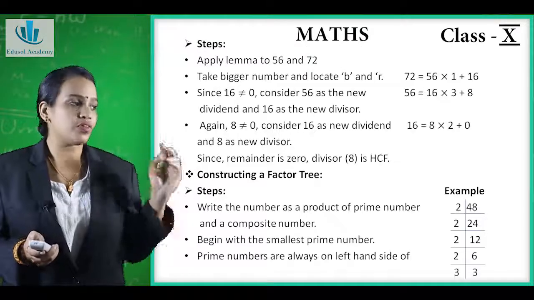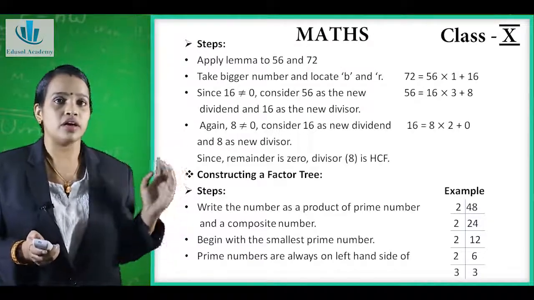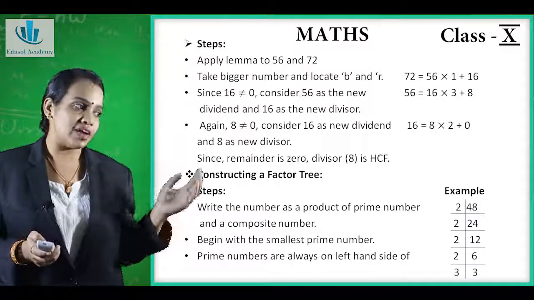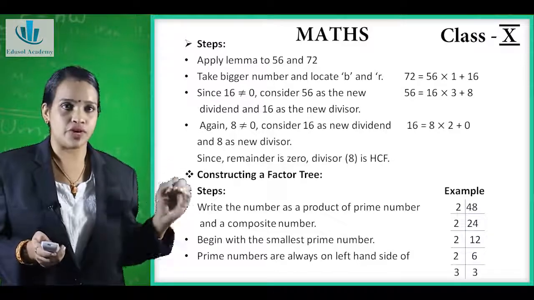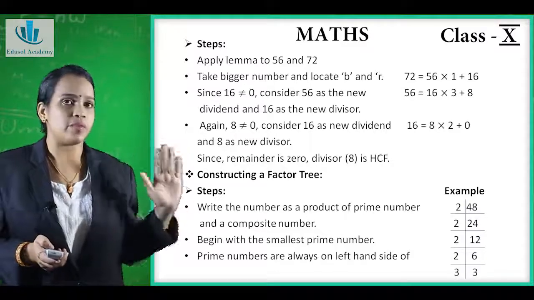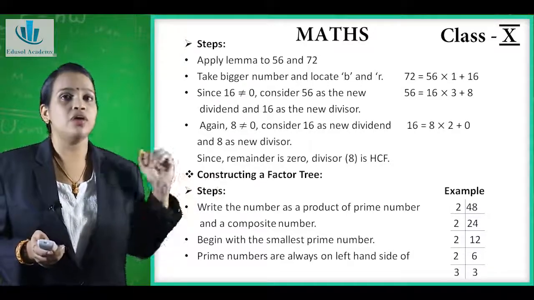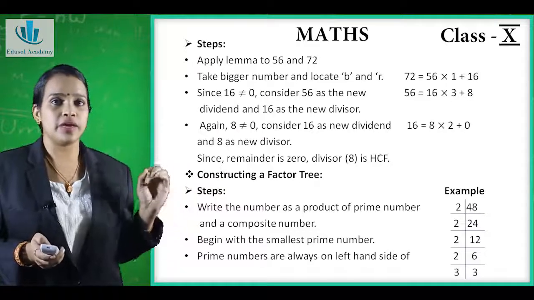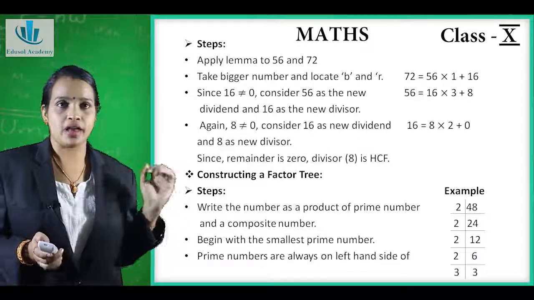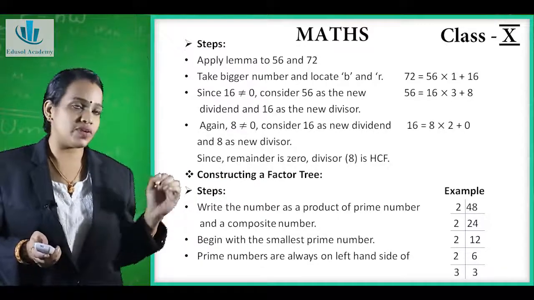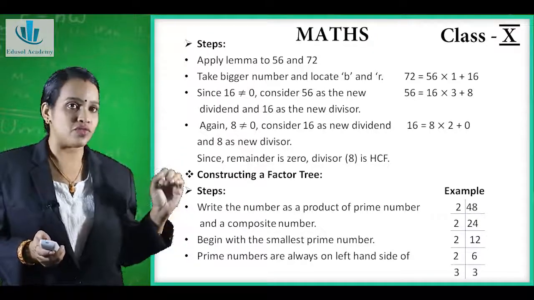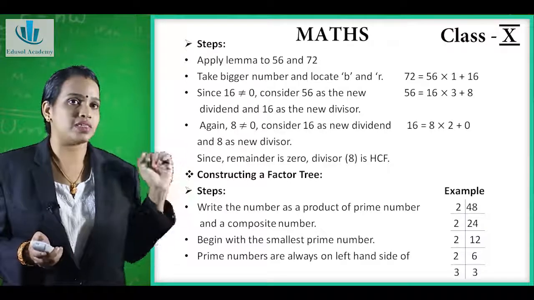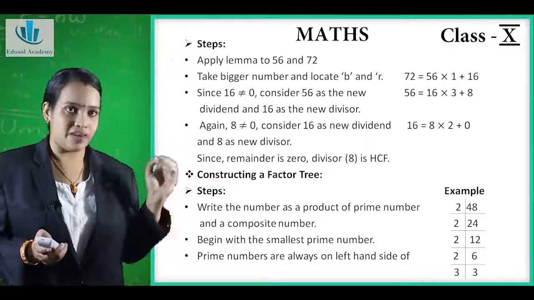Let's see. For finding the HCF of 56 and 72, the first step is to apply the lemma to 56 and 72. Now we will take the bigger number and locate b and r. Here you can see b is 56 and r is 16. So 72 is equal to 56 into 1 plus 16. So here our dividend is 72.